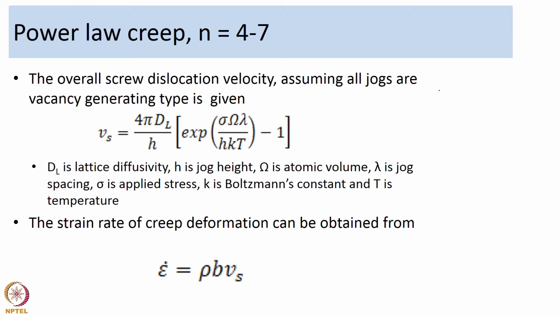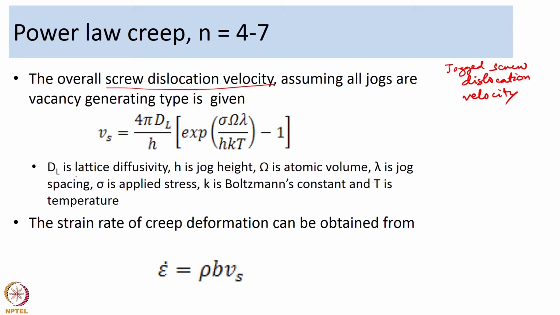Now, they made a small assumption. They said let us assume all jogs are the vacancy generating type of jogs. So, if they are vacancy generating type of jogs, then the velocity of the dislocation will be given by the following equation. So, Vs is the overall jogged screw dislocation velocity, the velocity of the jogged screw, and it is given by the following equation.